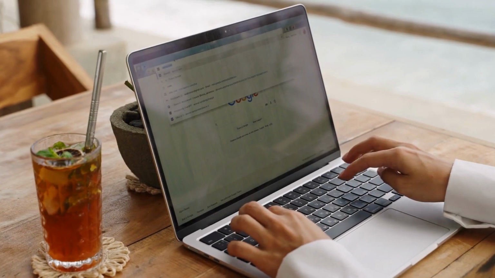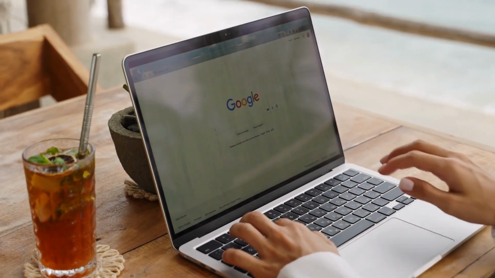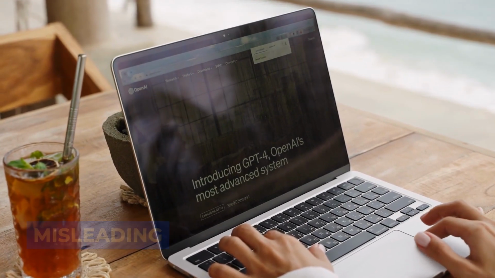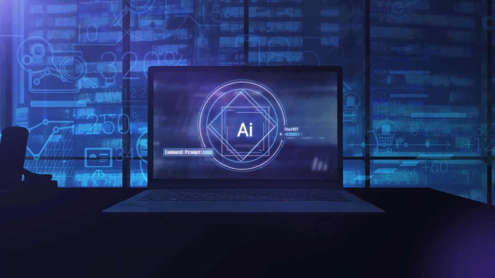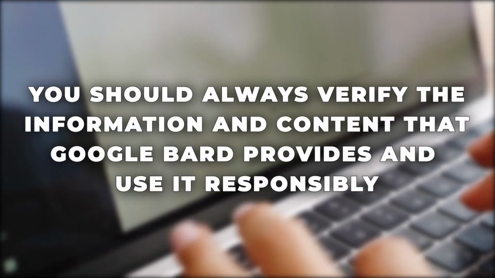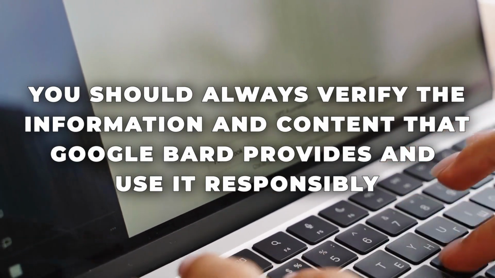However, it's not perfect and has some limitations. For instance, it may provide inaccurate, misleading, or false information while presenting it confidently. It may also reflect real-world biases and stereotypes that exist in the data it learns from. Therefore, you should always verify the information and content that Google Bard provides and use it responsibly. You should also be aware of the terms and restrictions of using Google Bard, such as doing no harm, respecting intellectual property rights, and following the law.